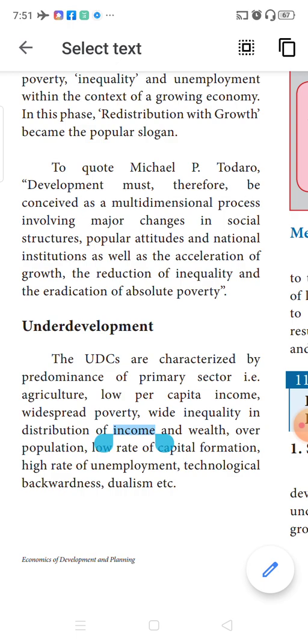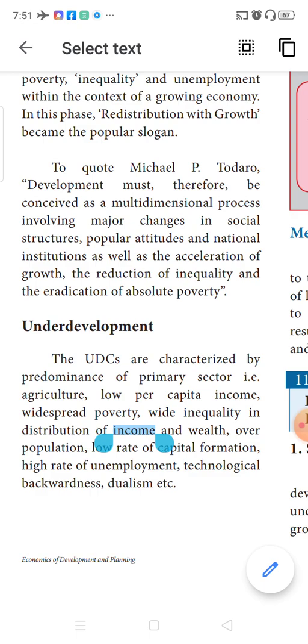That also has to be changed. National institution means, suppose we are following a certain type of culture, but it doesn't have any relevance towards development, that you call an institution. Suppose according to our Hindu living culture, marriage is an institution, because we are bound to live as a family, and a family can be created only with the concept or the institution called marriage. Like this, bringing in changes with respect to national institutions.